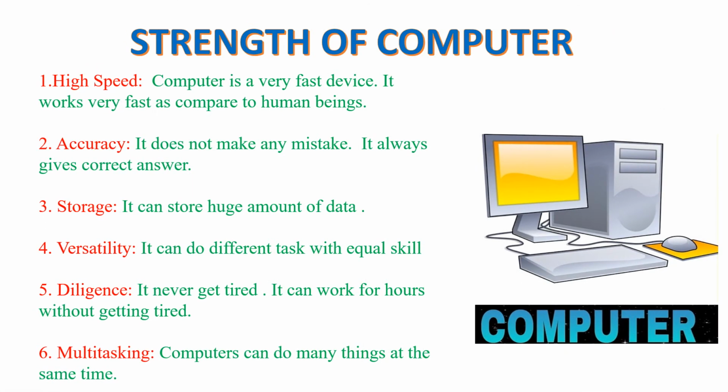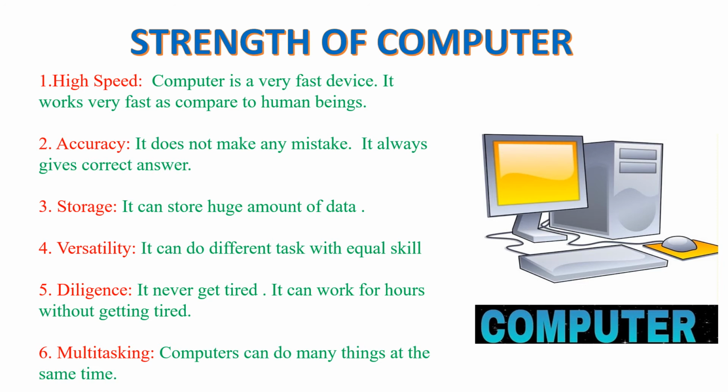Now we will discuss strengths of computer. Our first point is high speed. Computer is a very fast device. It works very fast as compared to human beings. Computer can perform any kind of task much faster than human beings. Now come to the second point, that is accuracy.